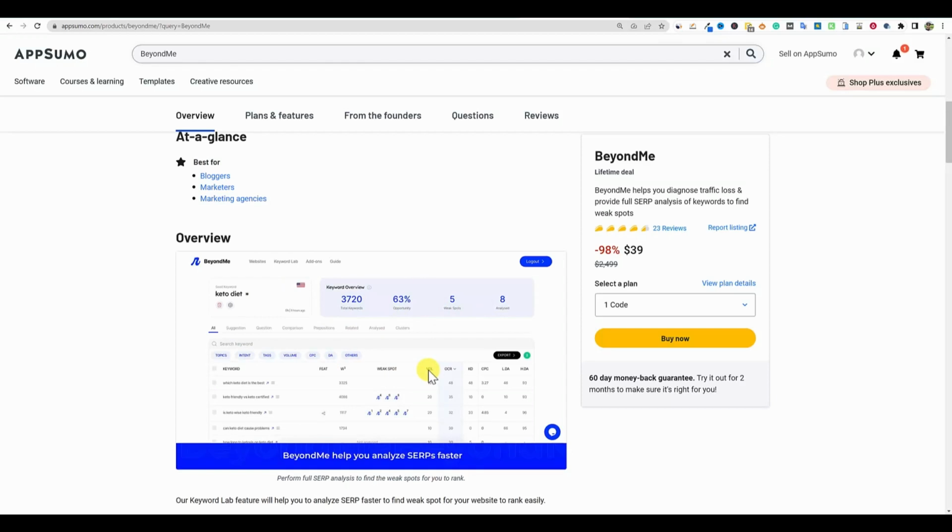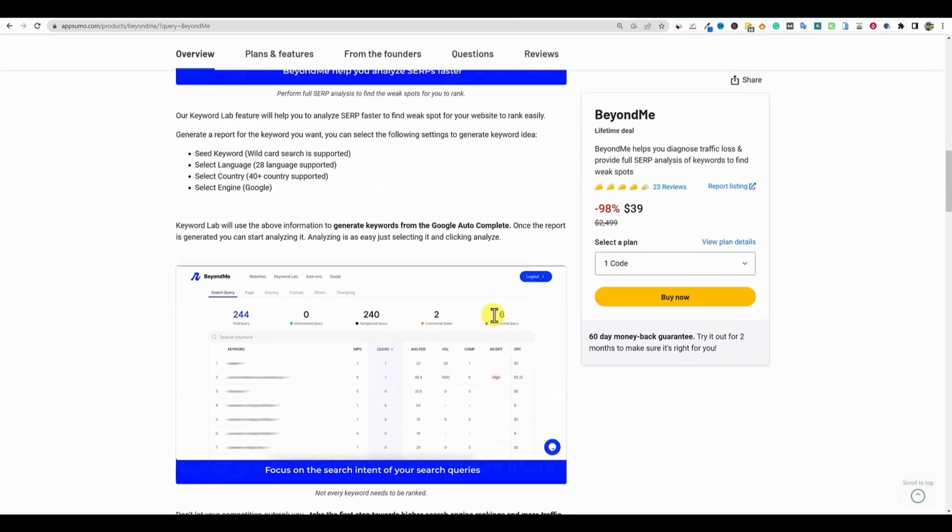I know that you guys like keyword research tools. I do, of course. They are one of my favorite tools to check out and see what they have to offer. So definitely we can all use another keyword research tool. They are fun to use, but you also would want them to be practical and actually provide good, accurate data. And I also measure how many keywords it's going to spit out for us. It looks like it has 23 reviews over here and it's averaging about a 4.4. You can go and check those out. I always recommend before buying a product to check out the reviews, see if there's anything that stands out.